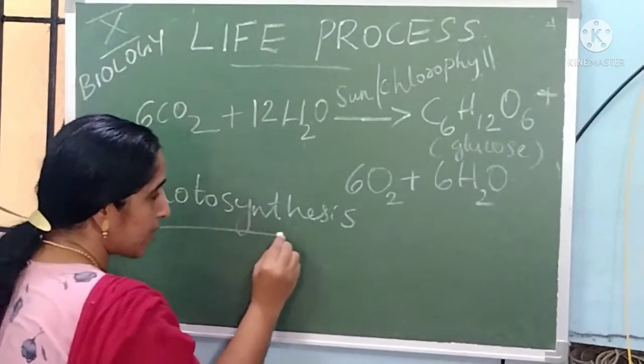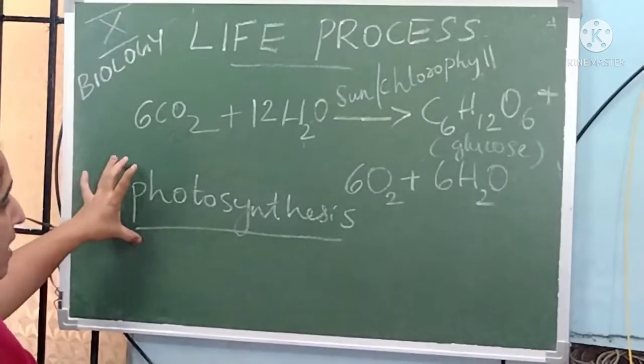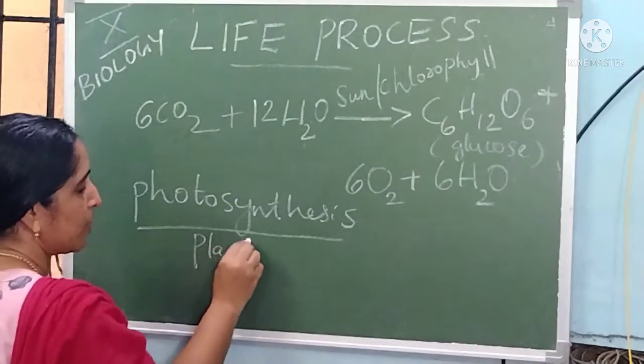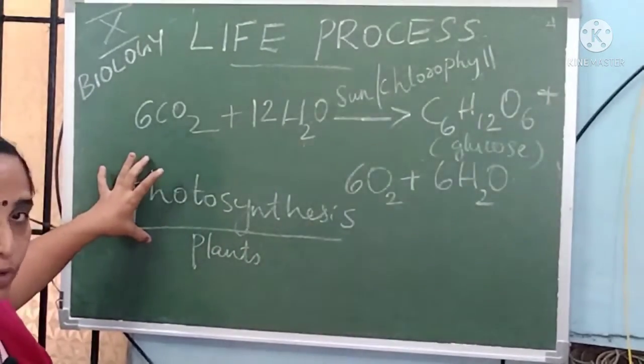Photosynthesis is an important process of living organisms, for plants only, because plants prepare their own food by the process of photosynthesis.